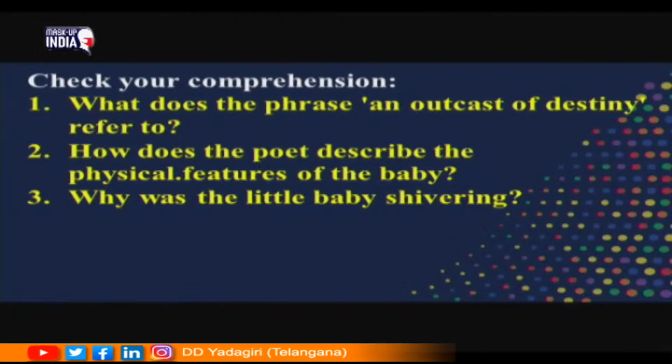Now, look at the last question. Why was the little baby shivering? So, the little baby was shivering because it was very cold and the baby was wrapped in a tattered cloth. This was the reason for her shivering. So, this is about the second part. Now, let us go to the next part of the poem.